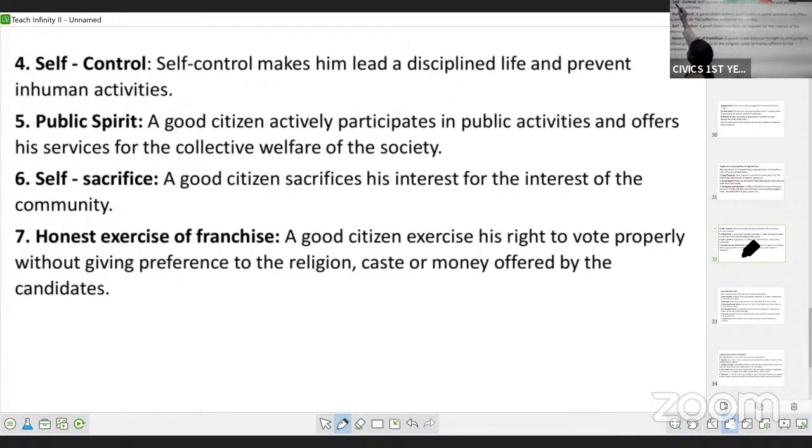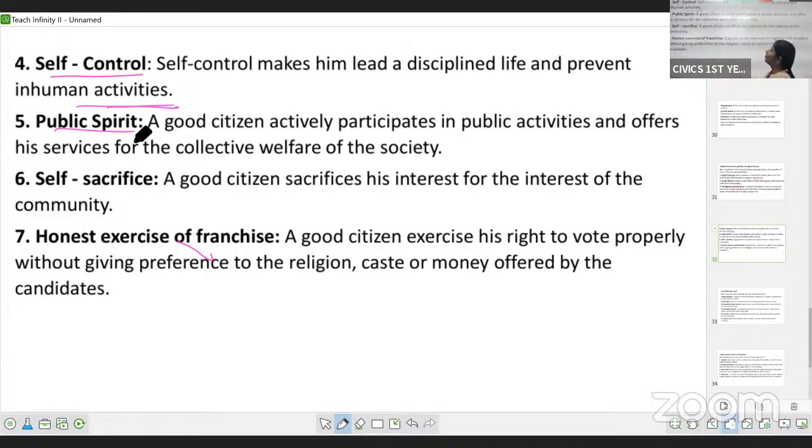self-control. A citizen should have control over his emotions, and only then can he lead a disciplined life and not get involved in inhuman activities. If you are not disciplined, if you don't have control over your emotions, then you will indulge in inhuman activities. So a citizen should be disciplined. He should have self-control. Next is public spirit.